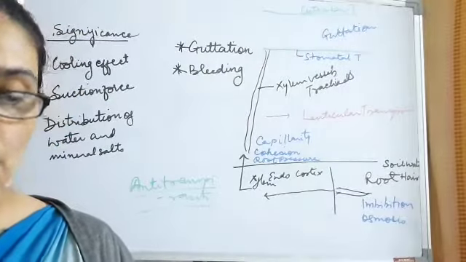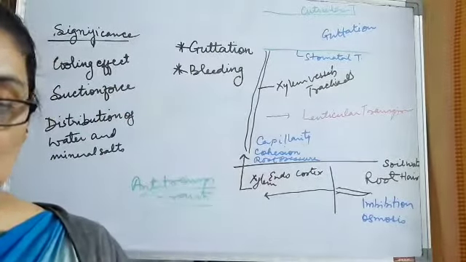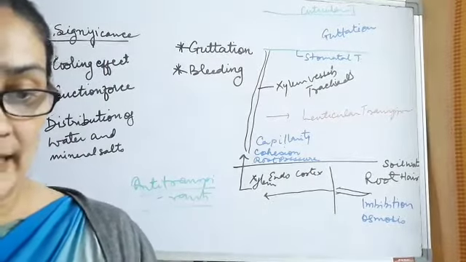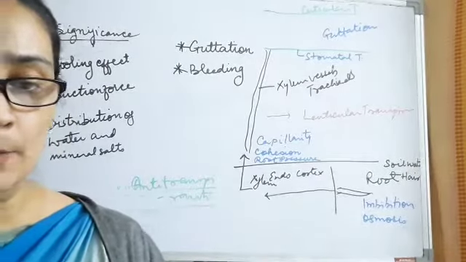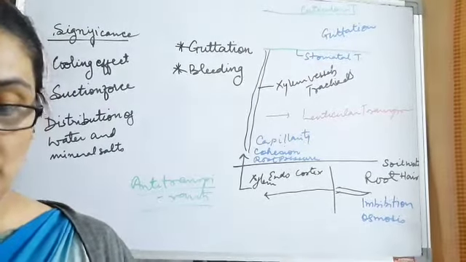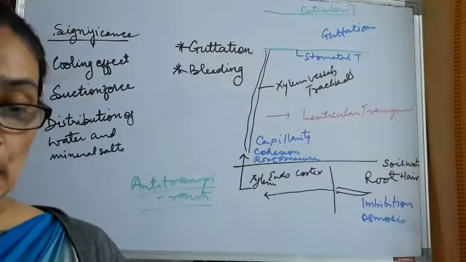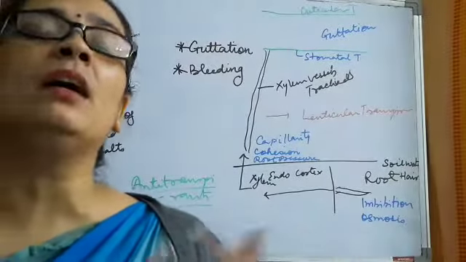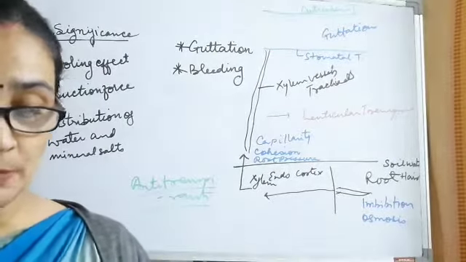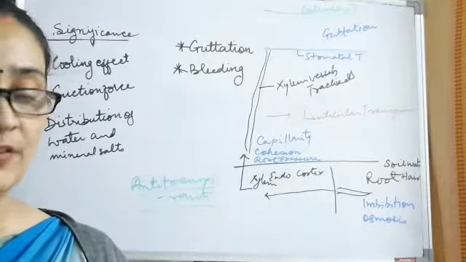Difference between guttation and bleeding. Guttation takes place from the edges of the leaves where hydathodes are present. Bleeding is from any cut part or injured part of the plant. In guttation, they exudate. Exudate means they pour it out, they ooze out or sweat out some dissolved minerals. In bleeding there is an oozing of plant sap or sugars. Then guttation occurs early in the morning, whereas bleeding can occur whenever a plant gets an injury. Then the example of guttation is Nasturtium, strawberry. It happens in these plants, and bleeding can occur in all plants, anywhere the plant is injured or cut.